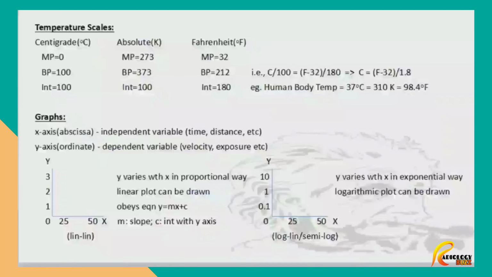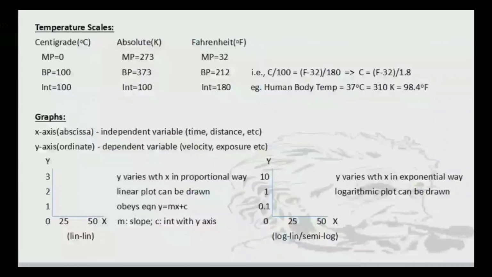In a linear graph, y varies with x in a proportional way, and a linear plot can be drawn on this graph. It obeys the equation y is equal to mx plus c, where m is the slope and c is the intersection of the line with y-axis. In a semi-log graph, y varies with x in an exponential fashion, and in this a logarithmic plot can be drawn.